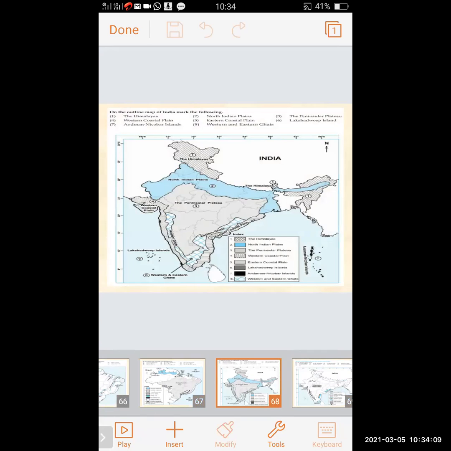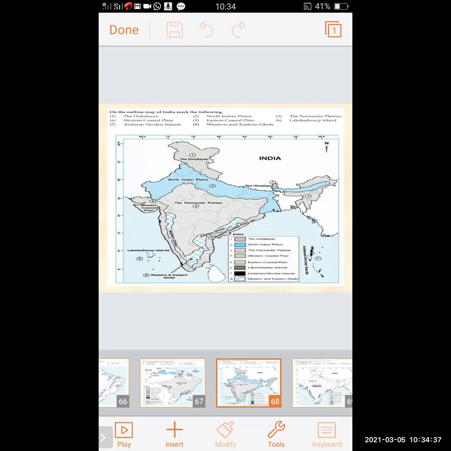It is an outline map of India. And in this, we have to mark the Himalayas, the North Indian Plains, the Peninsular Plateau, Western Coastal Plain, Eastern Coastal Plain, Lakshadweep Islands, Andaman and Nicobar Islands, Western and Eastern Ghats. So for this, you have to make the index also. And you have to show the things which they have asked in the exam paper.